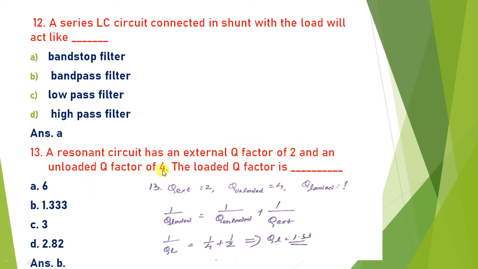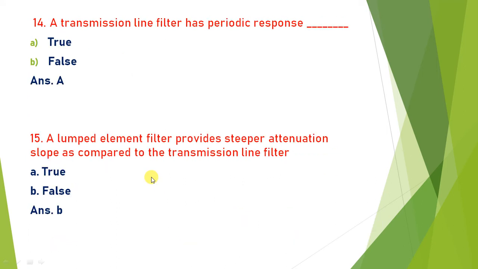A resonance circuit has external quality factor, that is Q external, equal to 2, and unloaded quality factor, that is Q unloaded, equal to 4. So what is the value of Q loaded? The straightforward equation is 1 upon Q loaded equals 1 upon Q unloaded plus 1 upon Q external. You put in the values of all three and you get QL equal to 1.33. That is the loaded quality factor. So the answer is B, 1.333.